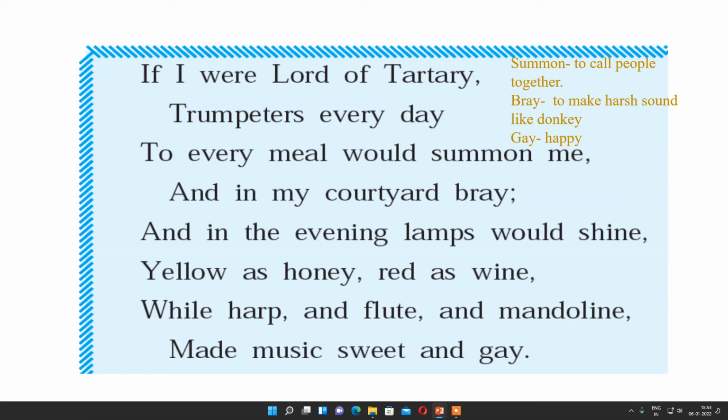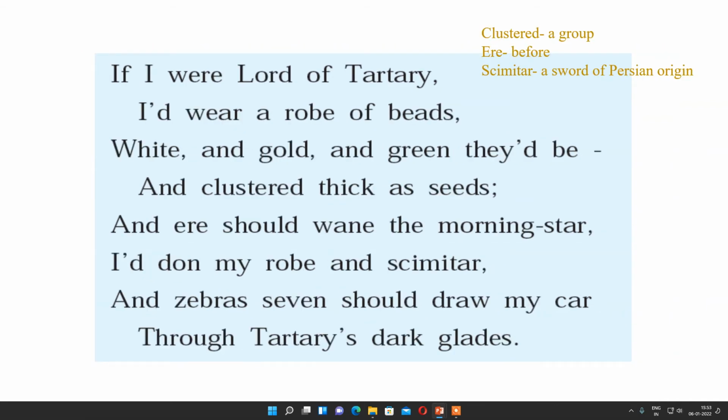And during evening time he will enjoy the yellow and red lights of the lamp, also with the music of harp, flute and mandolin. Then he will wear the robe of beads, which is made of white and gold color. And he will enjoy his time till the morning star.